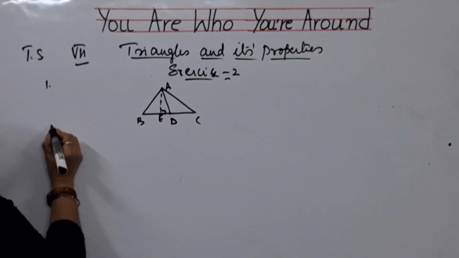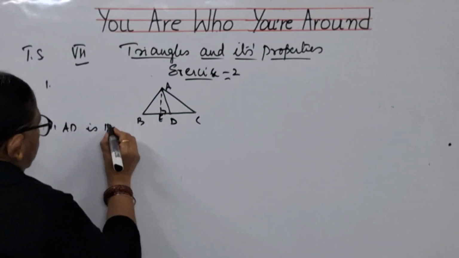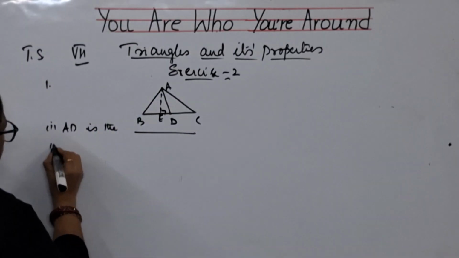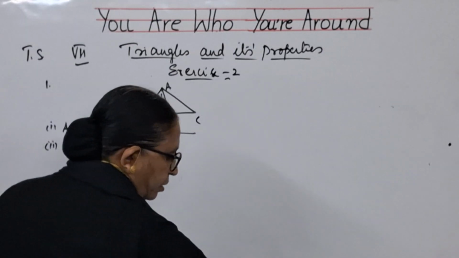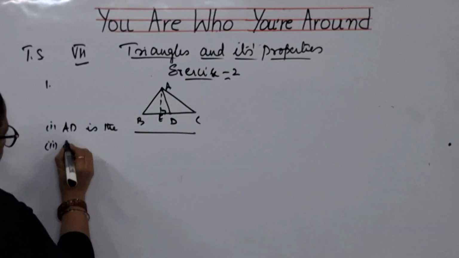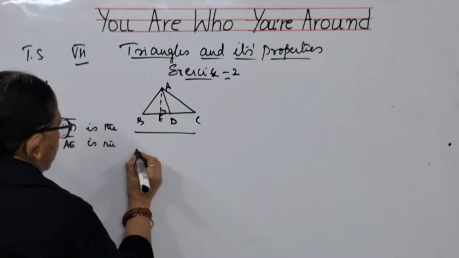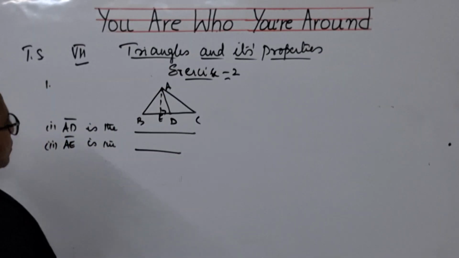Now what is AD? First bit, AD is the dash they have given, and second bit, AE is the dash. So what is AD, children?